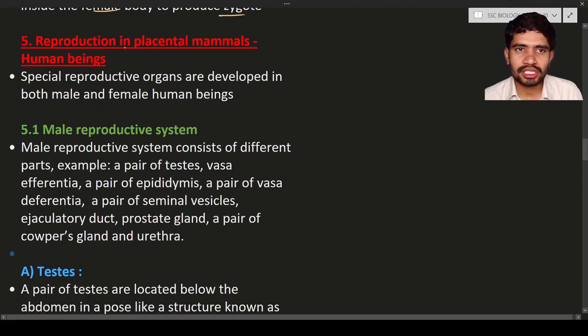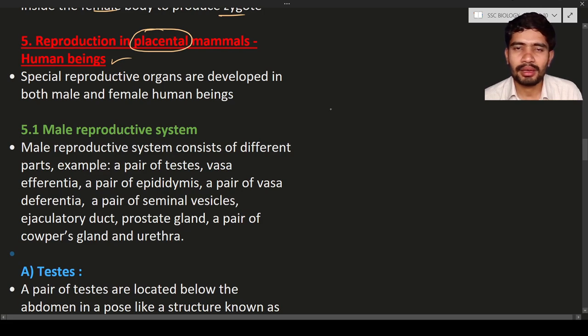Reproduction in the placental mammals, such as human beings. Placenta is a small organ that helps in the nourishment of the baby when it is in the womb. All these organisms have the placenta during their early development inside the mother's body, so they are known as placental mammals. Human beings are also placental mammals, because they have the placenta when growing inside the mother's womb.